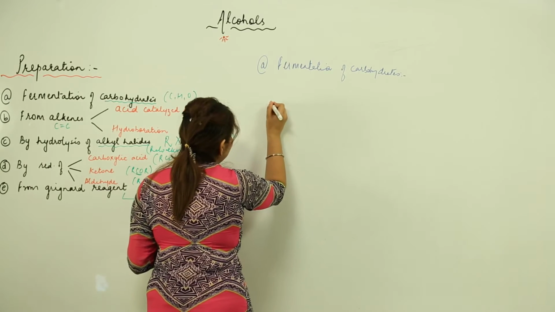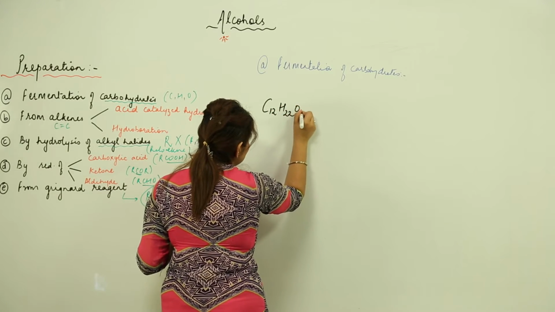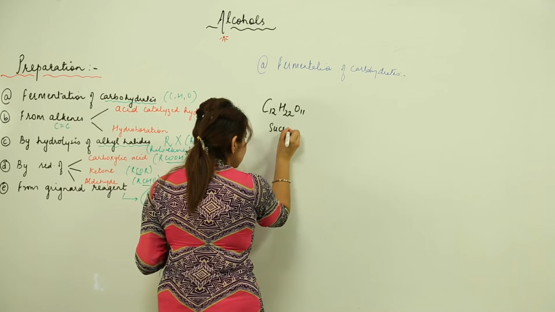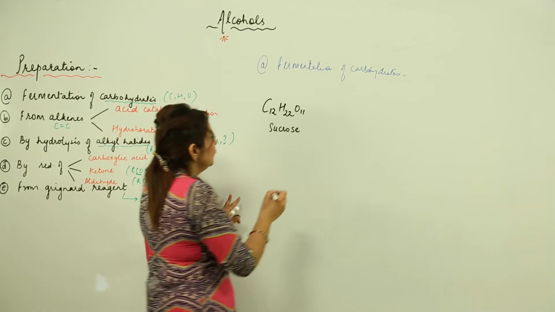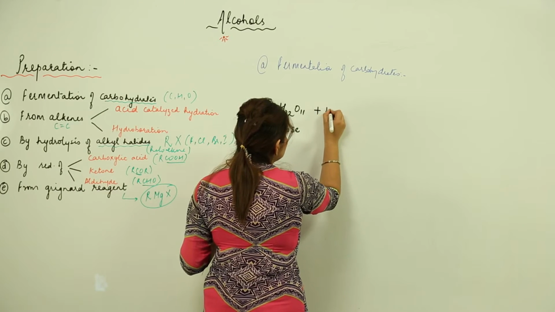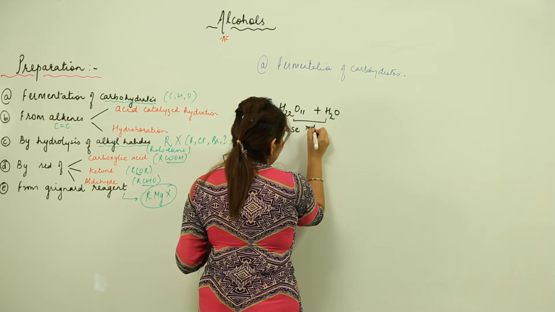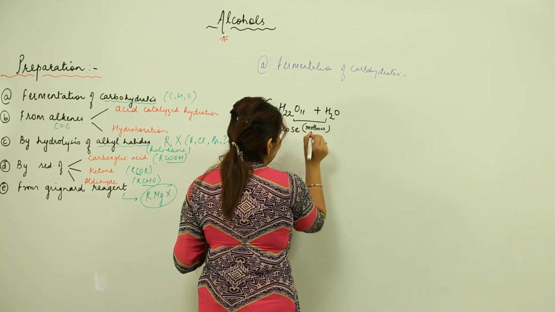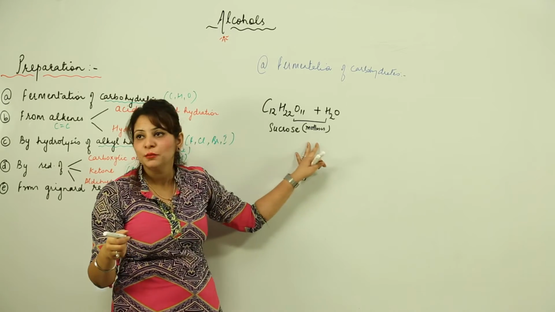So we take sugarcane juice, which has the sugar, this sucrose. So this is a sugar, sucrose, C12H22O11. What we do is we extract the juice and we add water and we just heat it slightly, and it forms a thick sweet liquid that is called molasses.